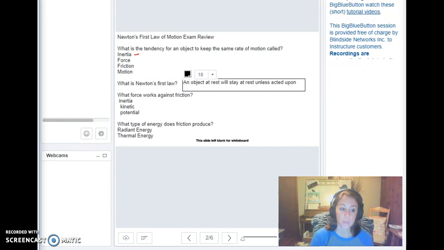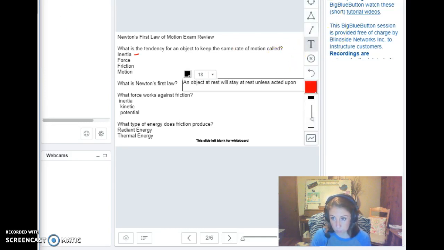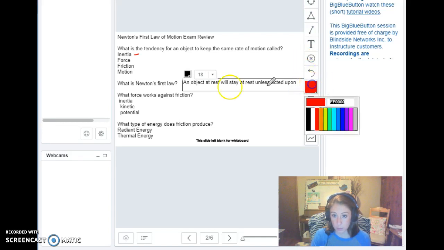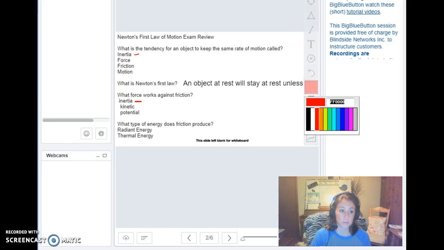All right, there you go. So what force works against friction, inertia, kinetic, or potential? The correct answer being friction. So friction is a force that works against an object in motion. The motion of an object is called inertia. Let me get my pen back. So we are talking about inertia.